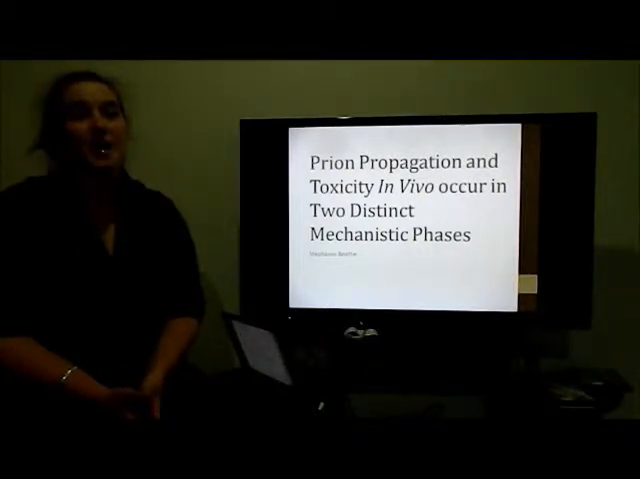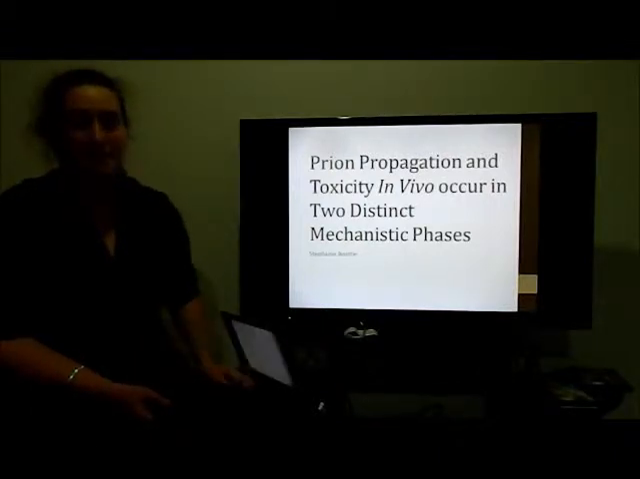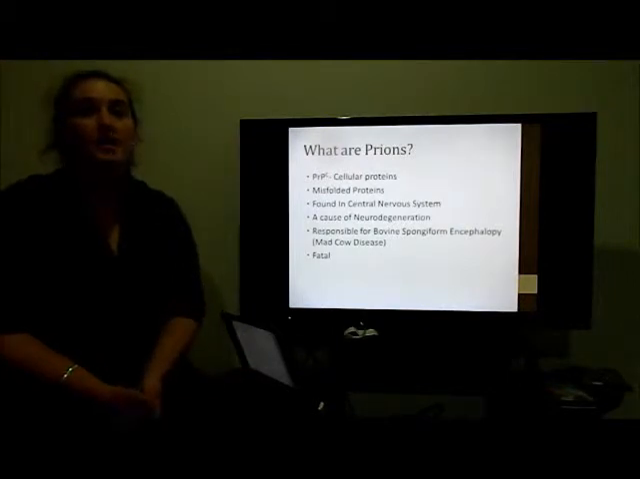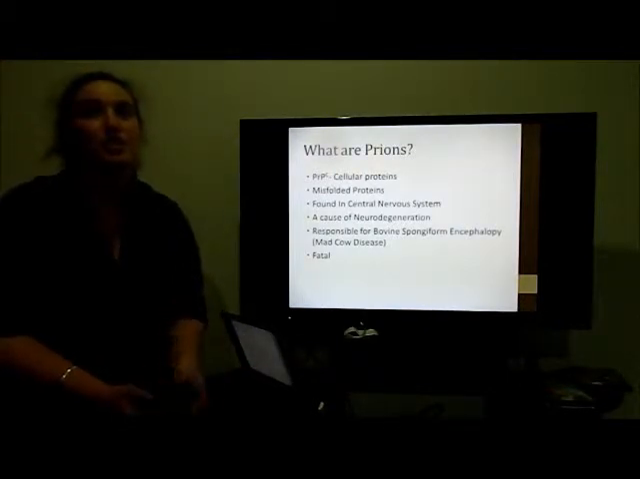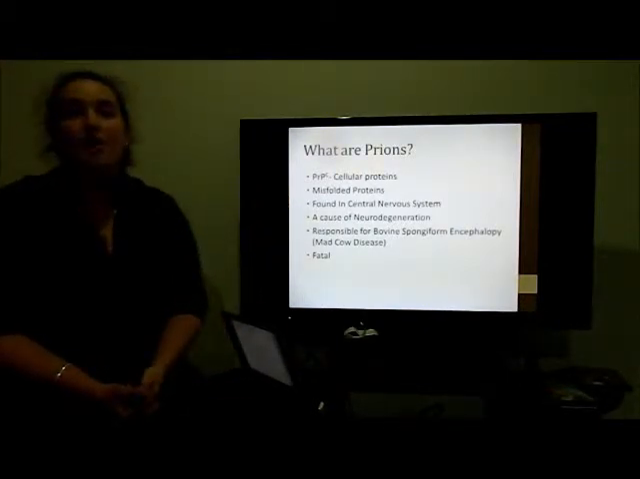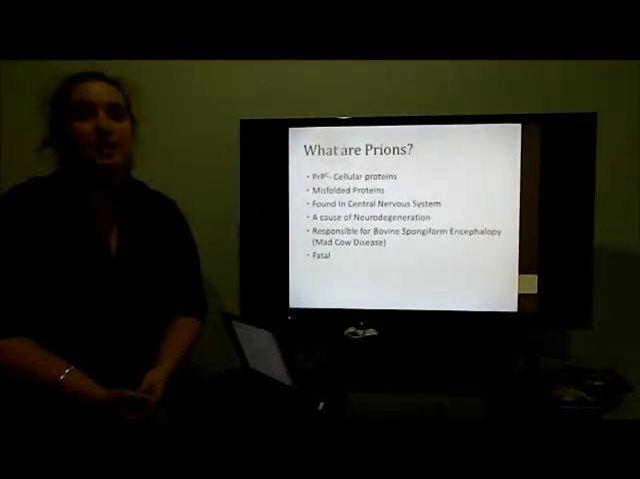This journal article is about prion propagation and toxicity in vivo and how they occur in two distinct mechanistic phases. Prions are misfolded proteins which cause neurodegenerative diseases. PrP is a cellular protein that is mutated to create prions. Prions gather within the central nervous system of the host. This is where the neurodegeneration occurs.